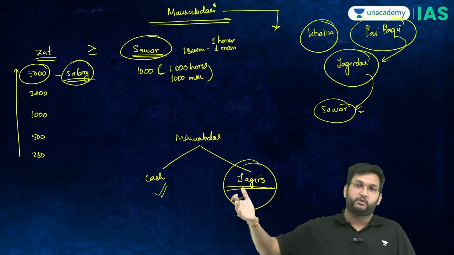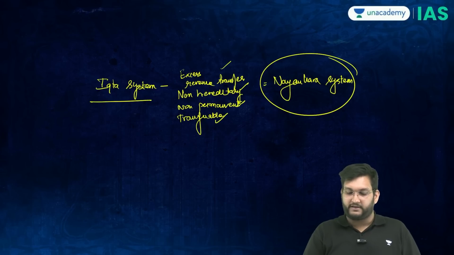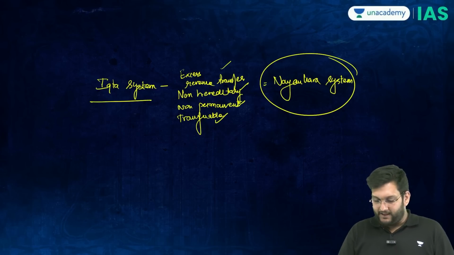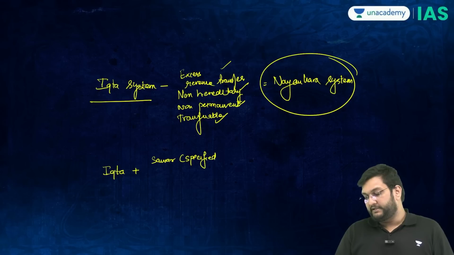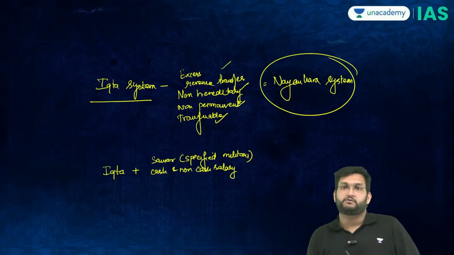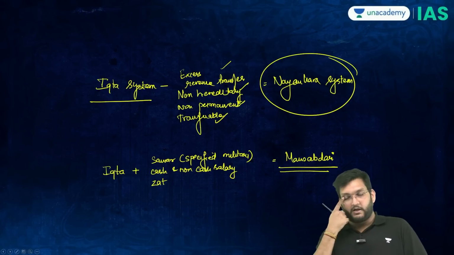I have three questions for you here, but I am again repeating: Ikta minus excess revenue, non-hereditary, non-permanent, transferable equals Nayankara. Then Ikta plus Sawar, or specified military obligation, and the concept of cash and non-cash salary, which is also a case within Ikta but very well defined here. And if the concept of Zat is added, you get the concept of Mansabdari. Mansabdari, Jagir and Ikta are very, very similar to one another. As I told you, all three are related to one another.